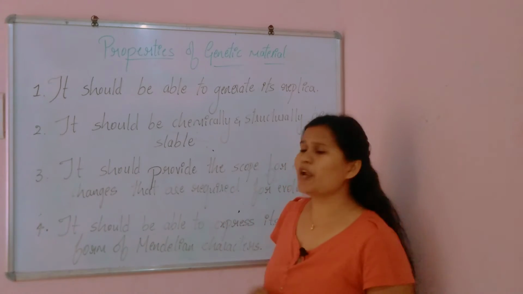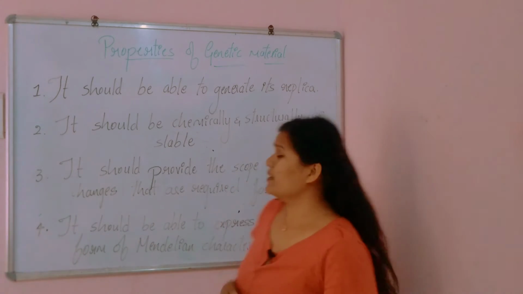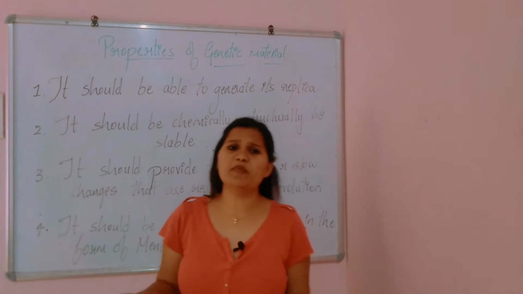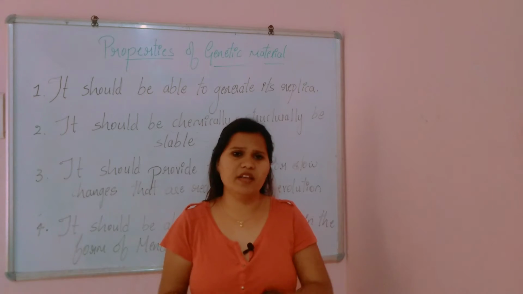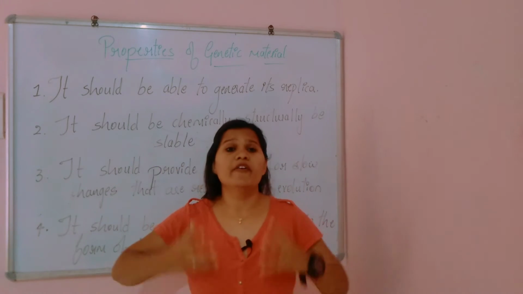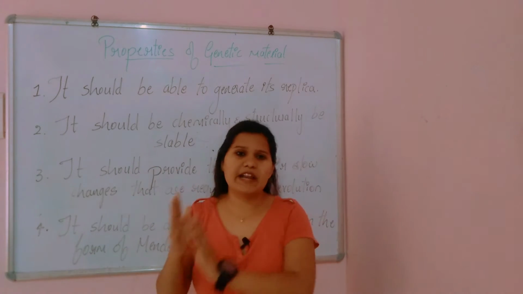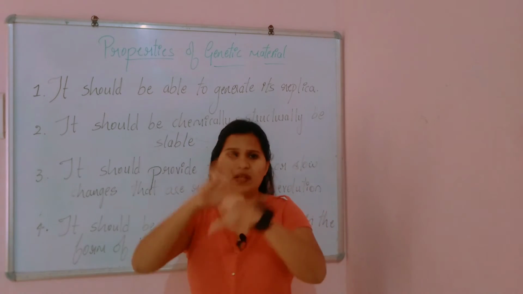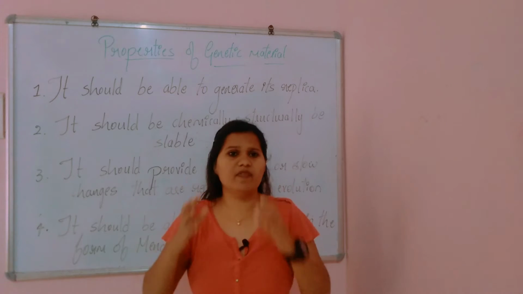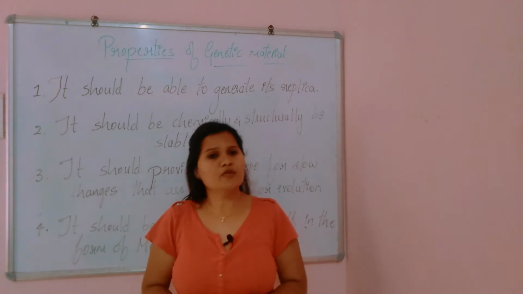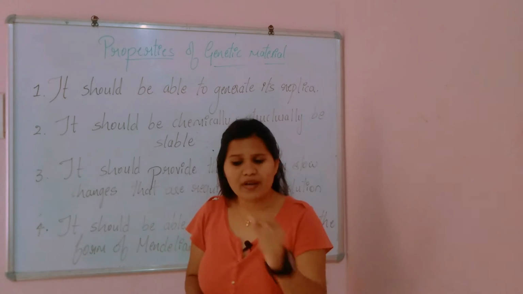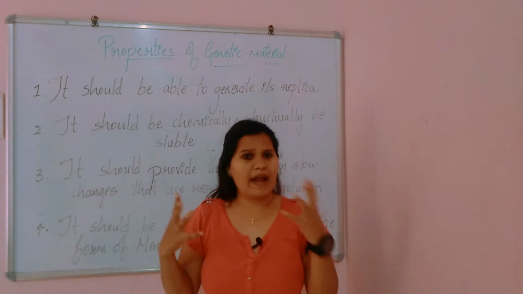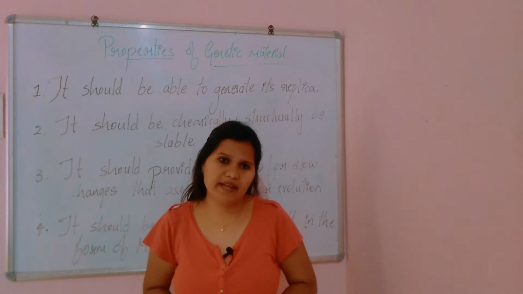Coming to the second property, it should be chemically and structurally stable. Anything in the world that is stable will survive for a long time and maintain the things associated with it for a long time. So if we call DNA or RNA the genetic material, it should be structurally and chemically stable in its form.